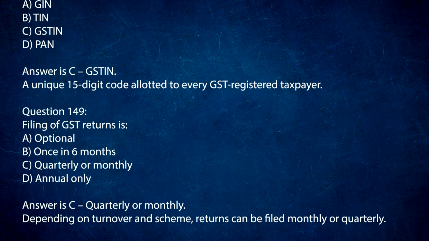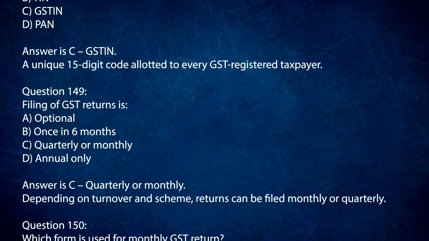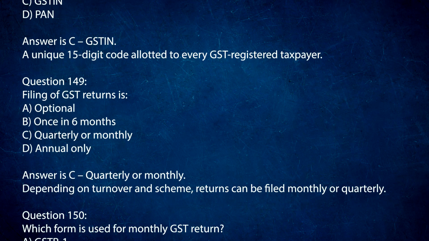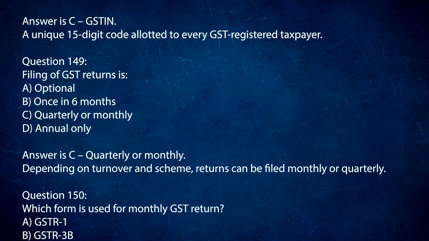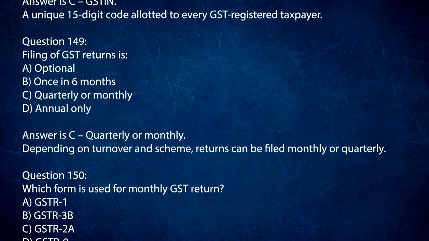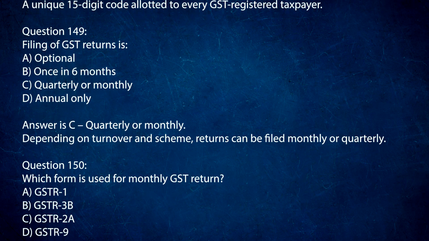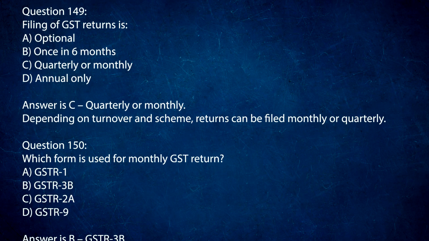Question 150. Which form is used for monthly GST return? A. GSTR1. B. GSTR3B. C. GSTR2A. D. GSTR9. Answer is B. GSTR3B. It's a monthly summary return filed by regular taxpayers.